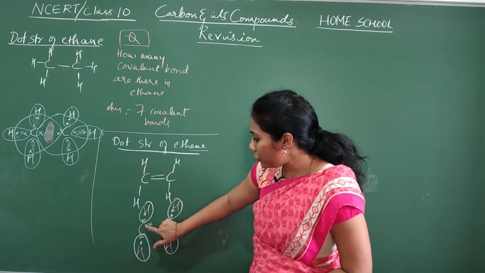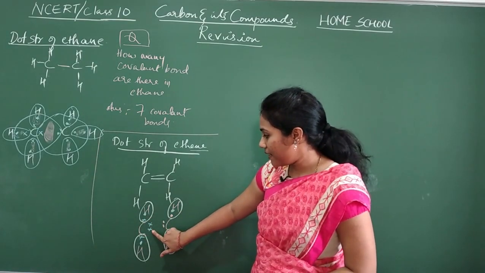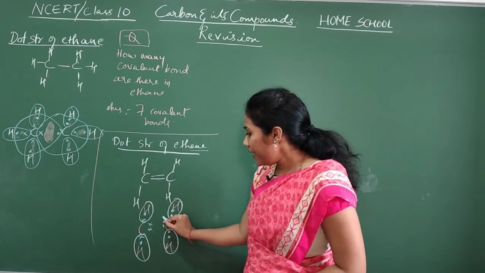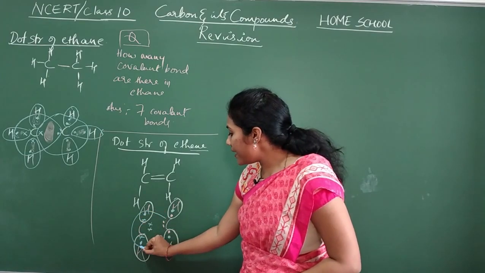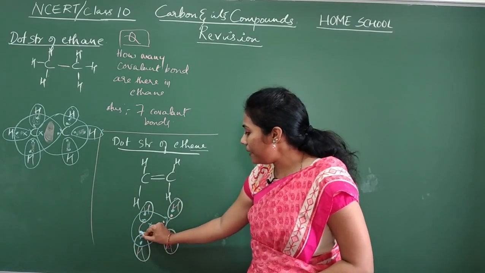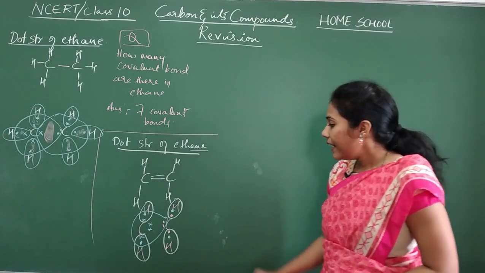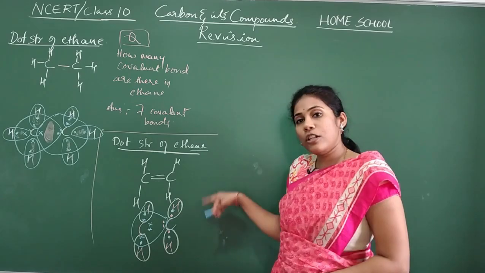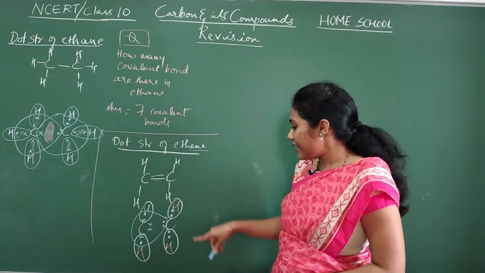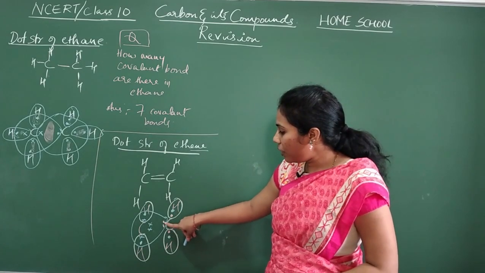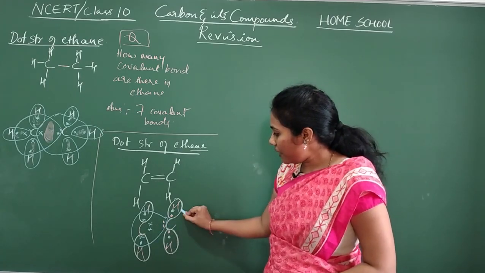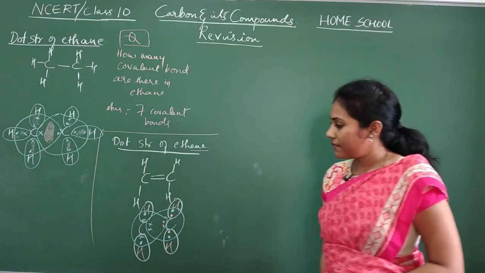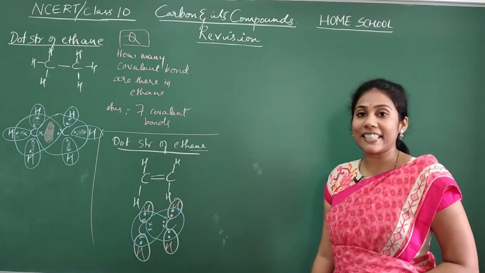See, 1, 2, 3, 4, 5, 6. And 2 more electrons from where you will take? From this carbon. So include all the electrons and give a circle for this carbon. This is half. Okay, and now circle this carbon. Okay, this carbon's circle also should include 8 electrons, isn't it? So 1, 2, 3, 4, 5, 6, 7, 8. So include all the 8 electrons and give a circle. Yes, this is the dot structure for ethene.